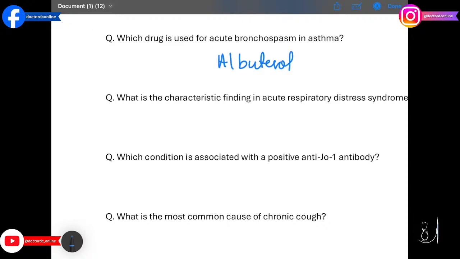What is the characteristic finding in acute respiratory distress syndrome (ARDS)? Bilateral infiltrates on chest X-ray. Diffuse alveolar damage causes non-cardiogenic pulmonary edema.